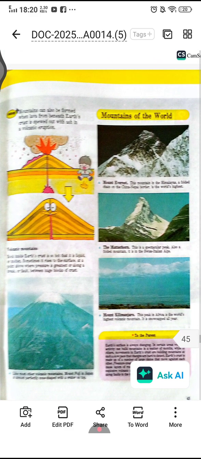Next, mountains can also be formed when lava from a mountain erupts.